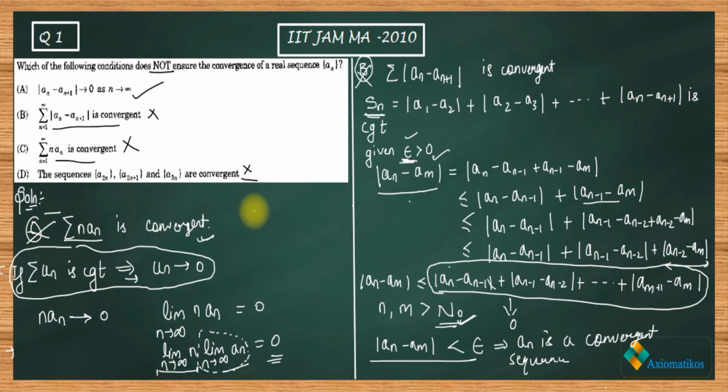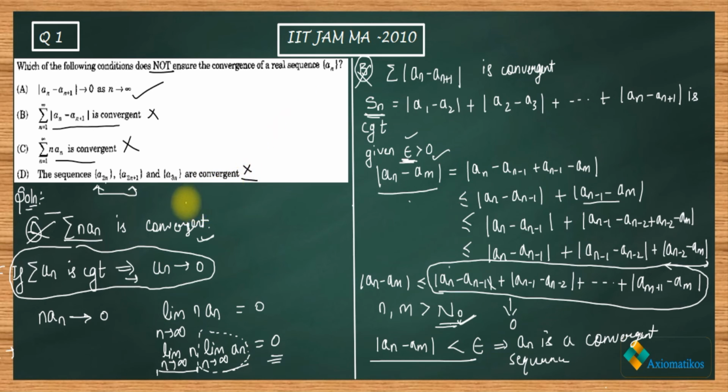So now let us introduce your D option. What it says: the sequence A2n and A2n plus 1. Actually they are not sequences, they are subsequences. This is the subsequence of even, and this is the subsequence of odd for this given sequence An, right? So what is given to you is that these three subsequences converge, then does it mean that An will converge?